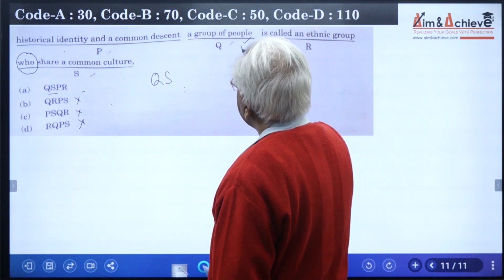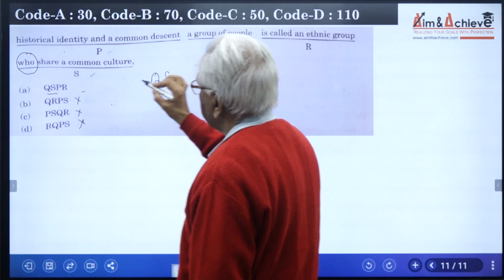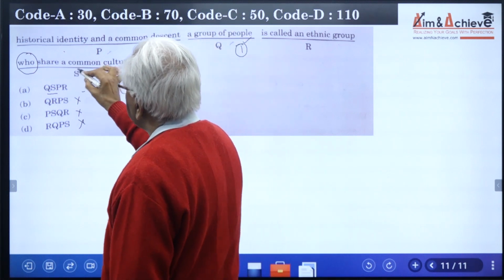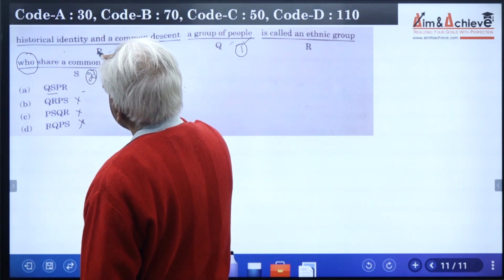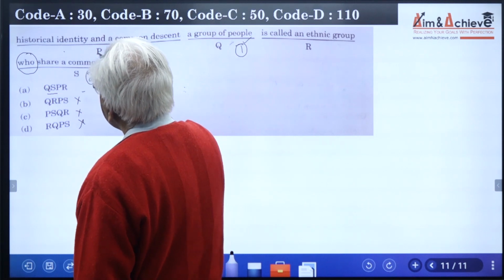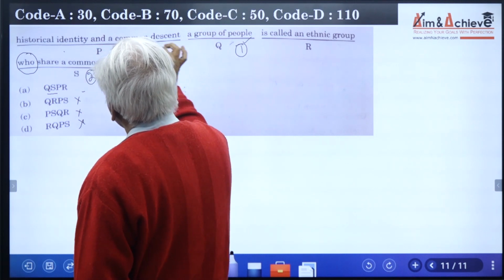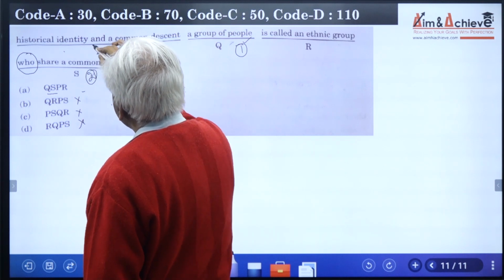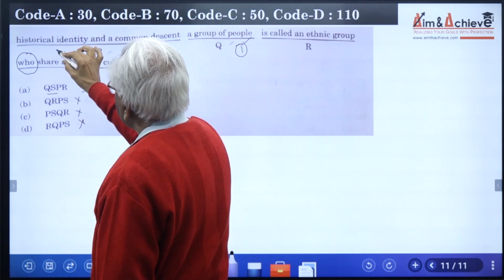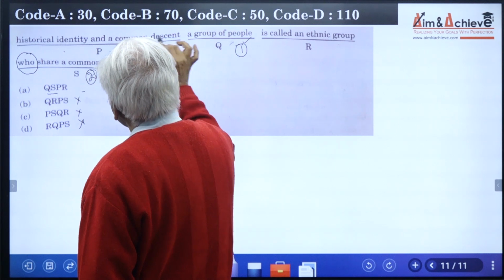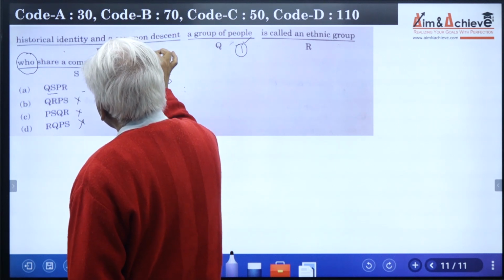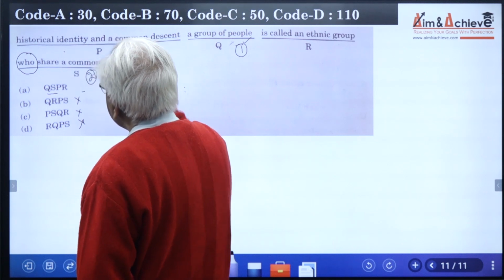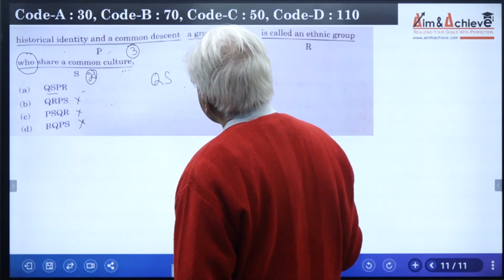A group of people, Q, S, who share a common culture, 2 and 3. Common culture, comma, historical identity and a common descent. So that means this culture, historical identity and a common descent are all correct. That means they share all these 3 factors is correct.